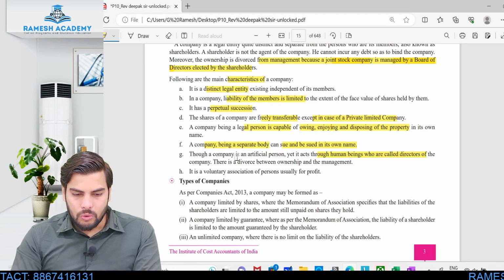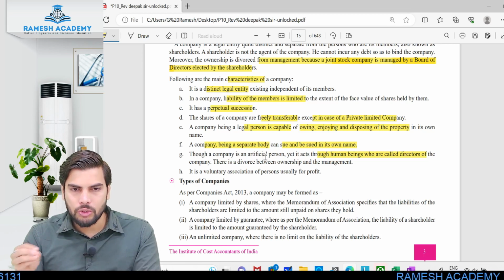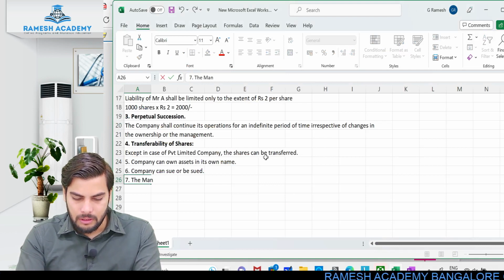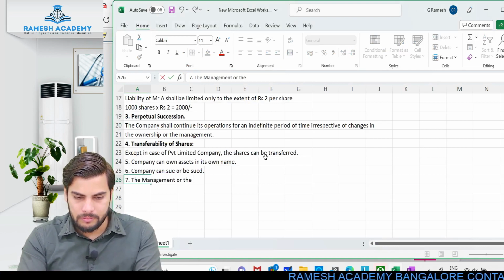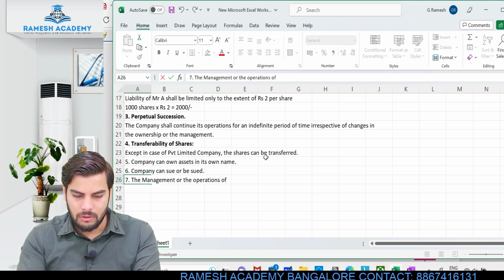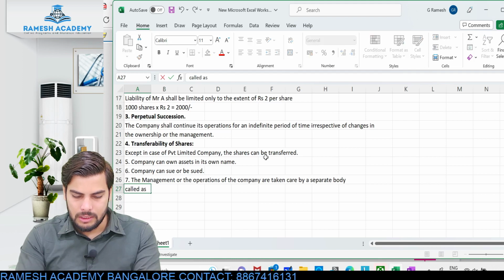Though the company is an artificial person, it requires some human body in order to operate. Such human body is nothing but board of directors. So the management or the operations of the company are taken care of by a separate body called board of directors.